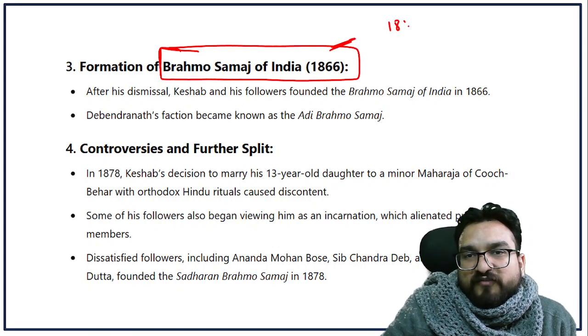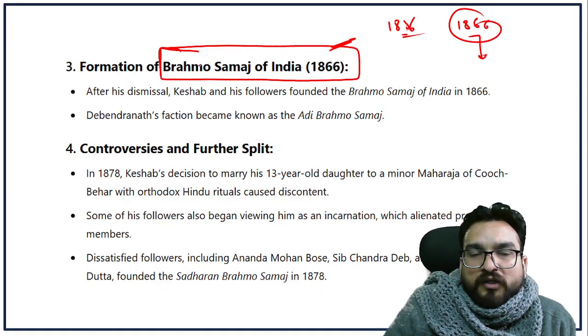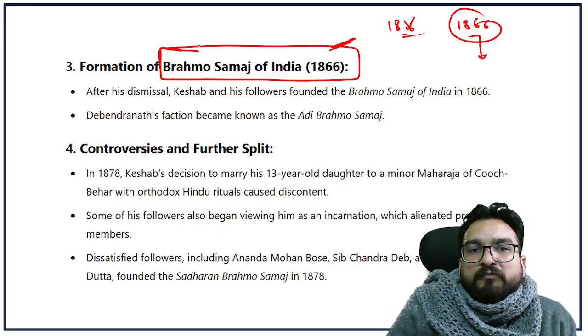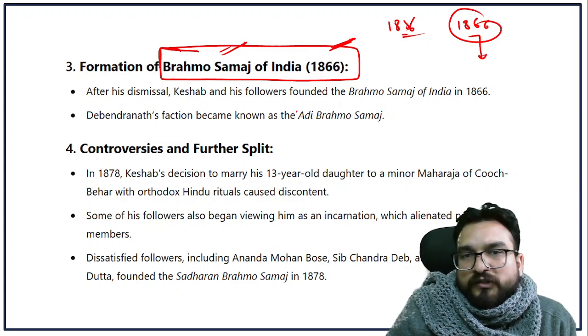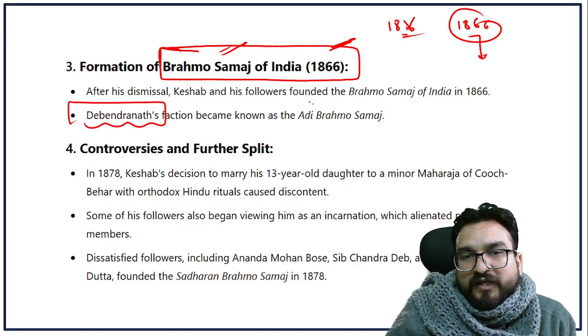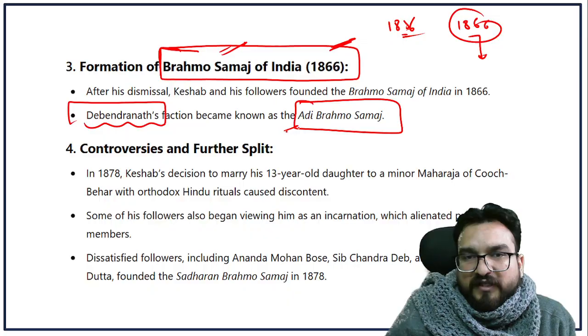That means in 1856 he joined, and in 1866, 10 years later, he formed a different kind of Brahmo Samaj, that is the Brahmo Samaj of India. That is a faction of the Brahmo Samaj only, right? And then Debendranath's faction was known as the Adi Brahmo Samaj. That means the old Brahmo.